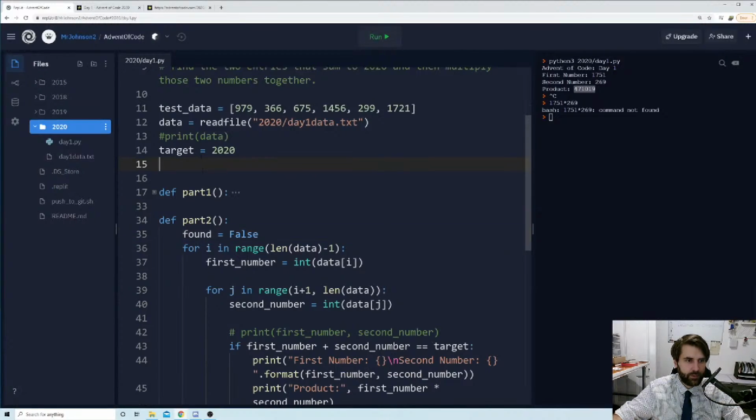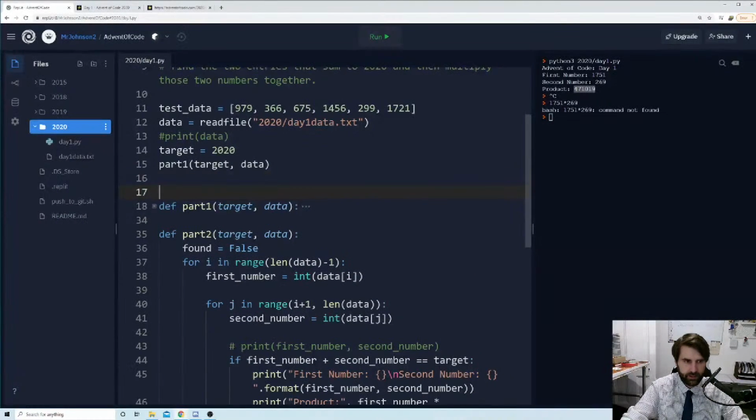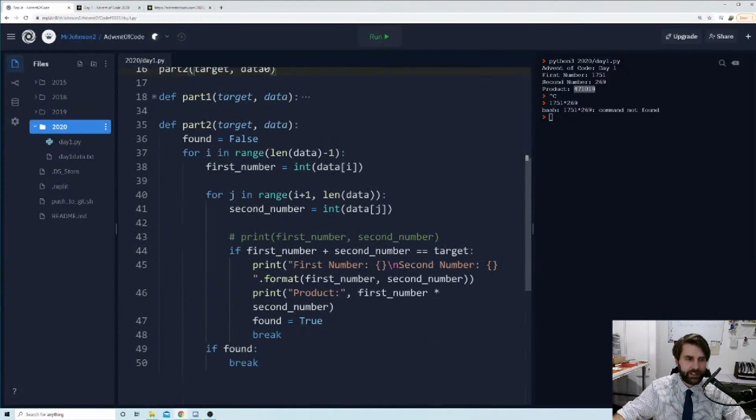Okay, lovely. And then what we'll do is when we want to run them, we'll just say part 1, and we will pass in target and data, and we'll tell part 1 to expect target, and we'll tell it to expect data. We're going to tell part 2 to do the same, data. And we're going to run part 1, then we're going to run part 2, and we're going to give that our target and our data. Lovely. Okay, so how are we going to change part 2?